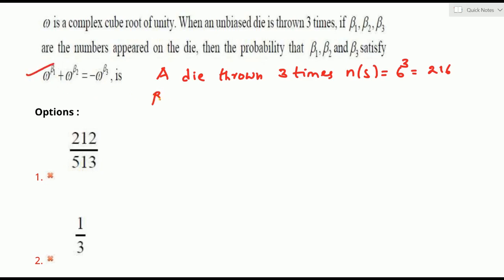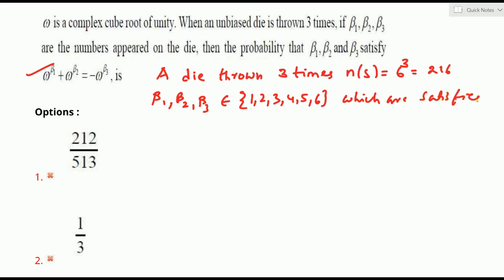Where do beta 1, beta 2, beta 3 belong? Beta 1, beta 2, beta 3 belong to the set of the numbers on the die, that is 1, 2, 3, 4, 5, 6. We should take only from these, and that too those which satisfy the equation omega power beta 1 plus omega power beta 2 is equal to minus omega power beta 3.